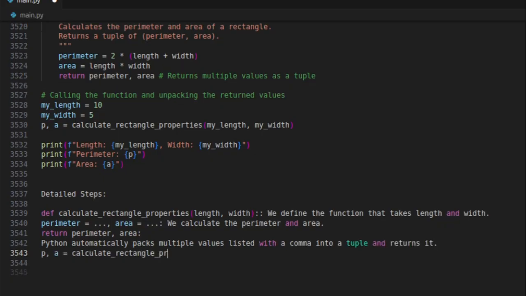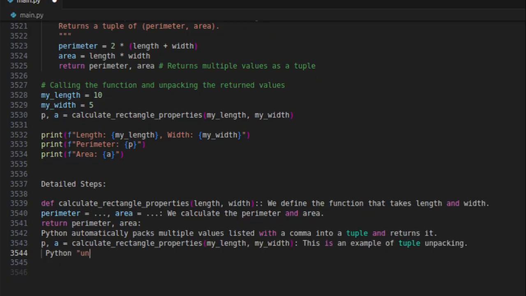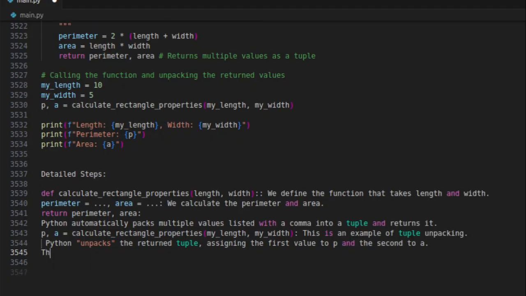P, A equals calculate_rectangle_properties(my_length, my_width). This is an example of tuple unpacking. Python unpacks the return tuple, assigning the first value to P and the second to A. This is a very convenient way to get multiple values from a function.